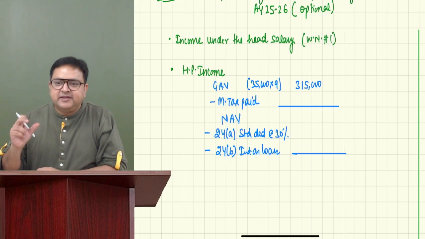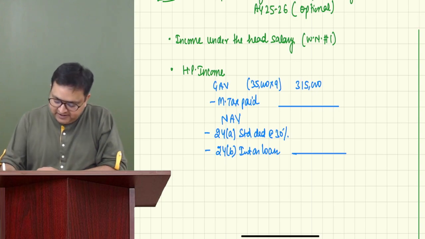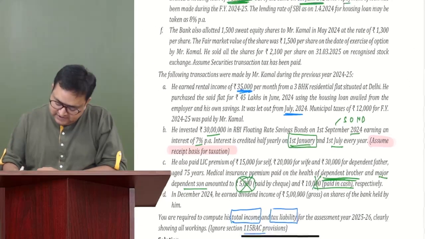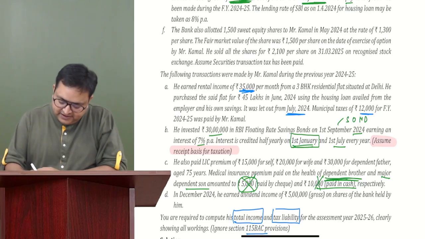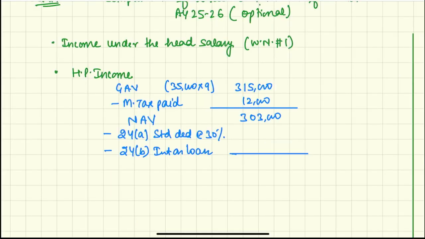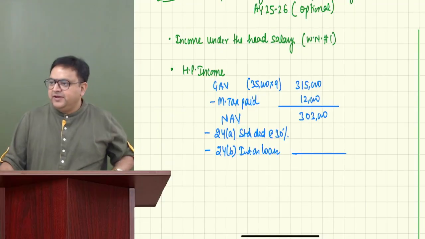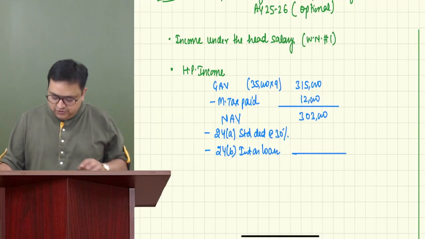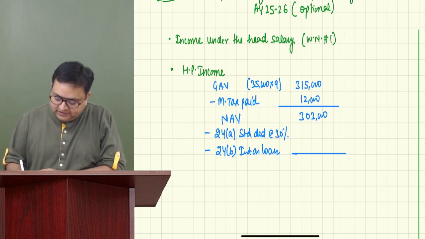3,15,000. Municipal taxes paid. Have we paid any municipal taxes by the owner? Yes. He has paid 12,000 municipal taxes. So NAV is 3,03,000. Everybody okay with that? Very good. 24A, 30%.